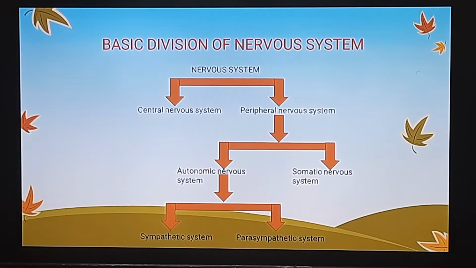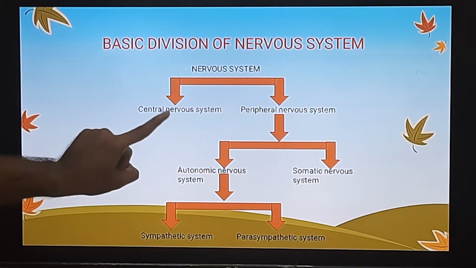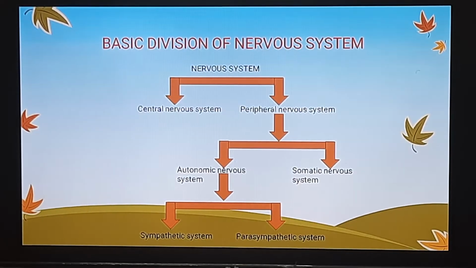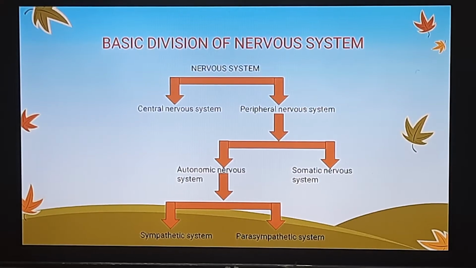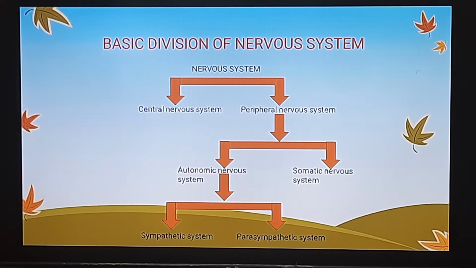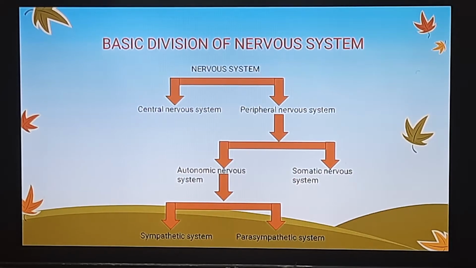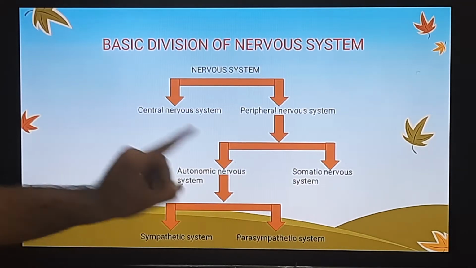So for simplicity, we have classified our nervous system into two main categories. The very first one is known as the central nervous system and the second one is known as the peripheral nervous system. Now, the central nervous system mainly comprises our brain and the spinal cord, and the peripheral nervous system is again subclassified into two main categories. The very first one is known as the autonomic nervous system and the second one is known as the somatic nervous system.